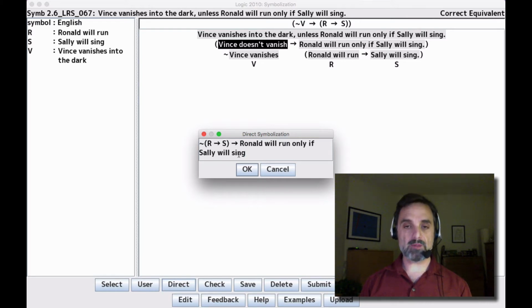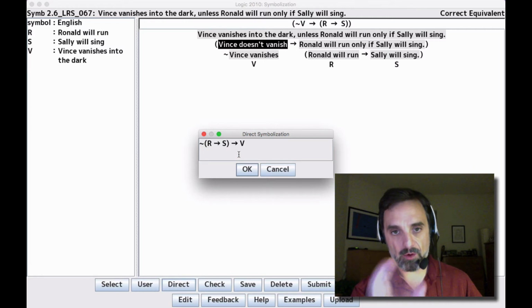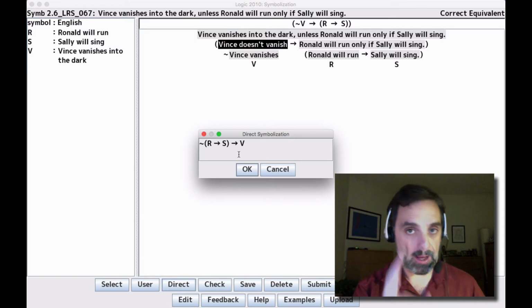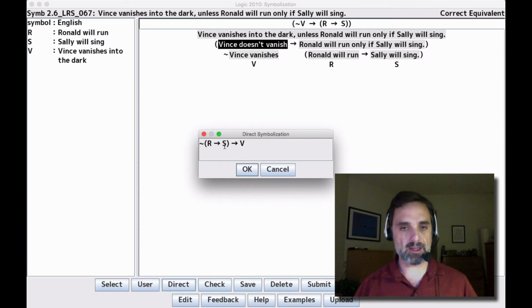We're transposing the conditional. We reverse the order of the conditional and change the negation. So we move the V to the consequent, and we move the if R then S to the antecedent, and then we stick the negation on the antecedent.